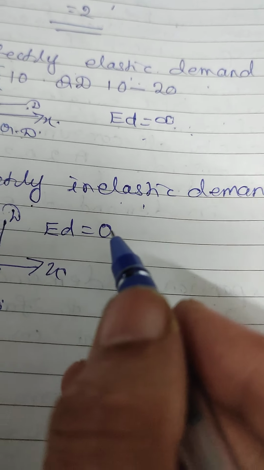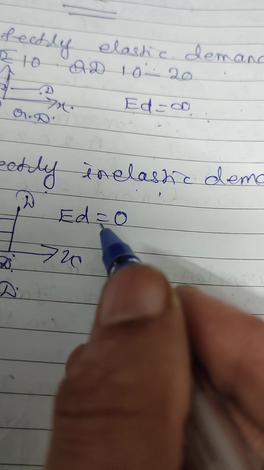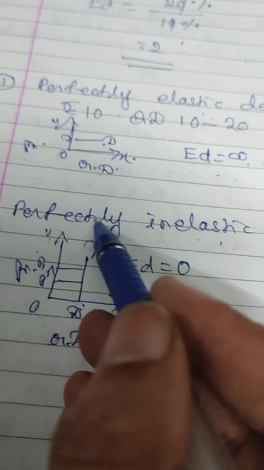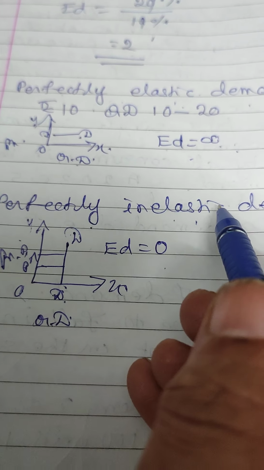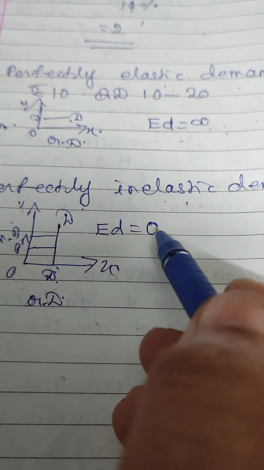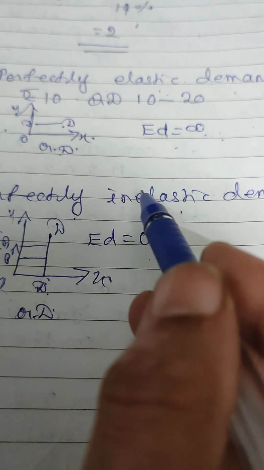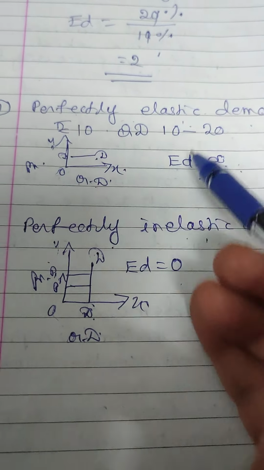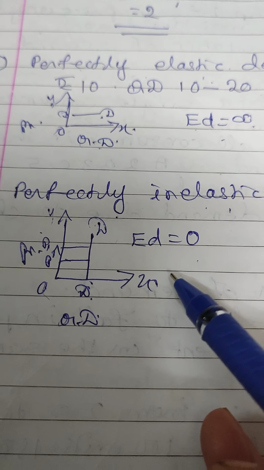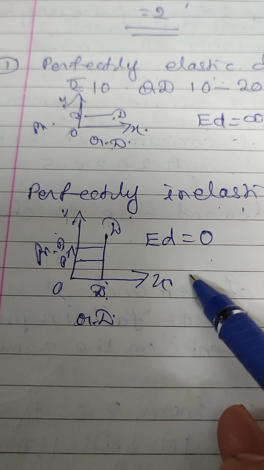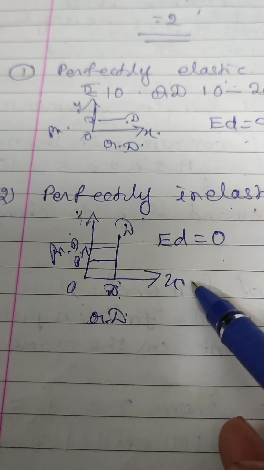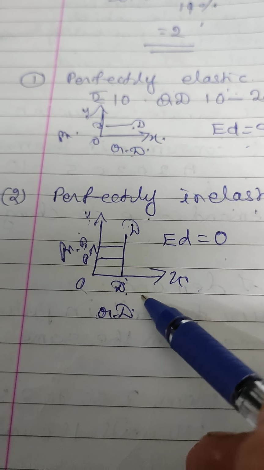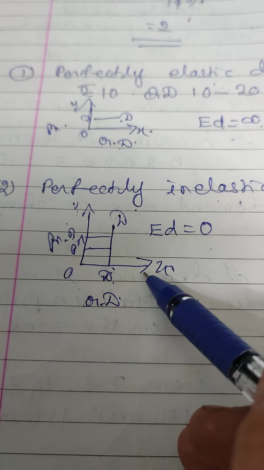Name the type of elasticity of demand where ED is 0. The answer is perfectly inelastic demand, because the percentage change in quantity demanded itself is 0. Here there is no change. 0 divided by any number gives answer 0. So in case of basic essentials of life, you will get such type of elasticity.